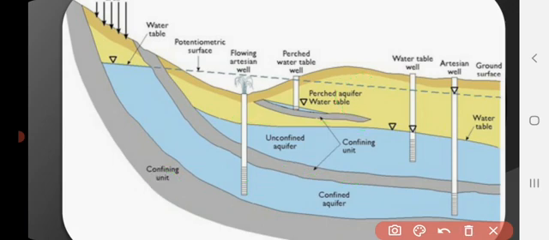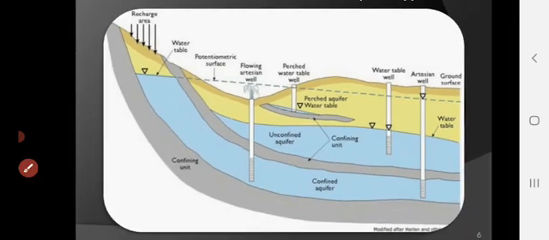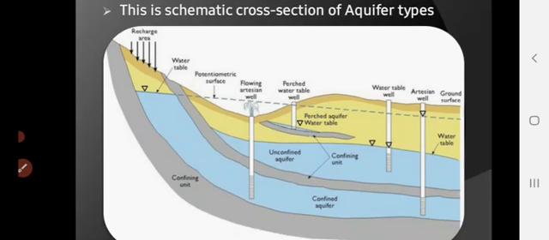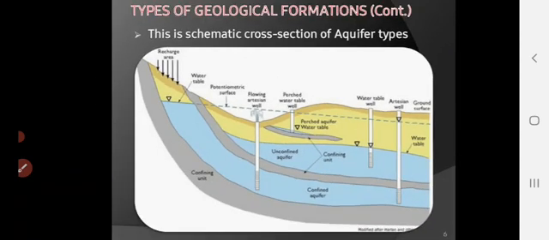These are the different types of well, like water table well and artesian well, and this line shows the water table. One more aquifer is there, the perched water table, which we will discuss in a later slide.